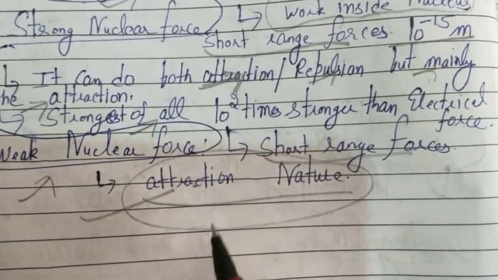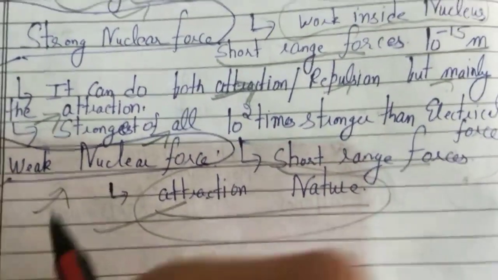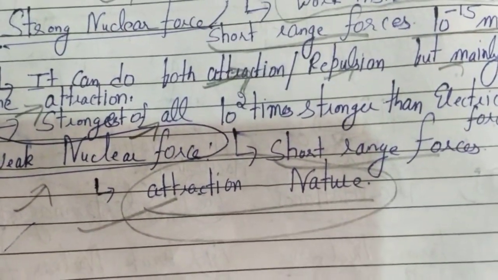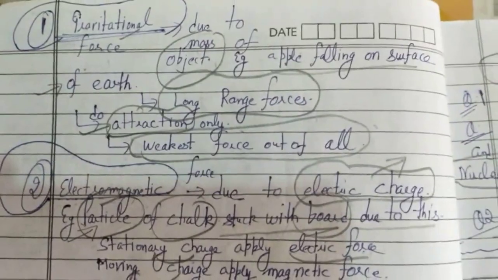Weak nuclear force has an attractive nature, it is a short range force, and it also acts inside the nucleus. So gravitational force is the weakest force of all, and nuclear force is the strongest of all the forces.